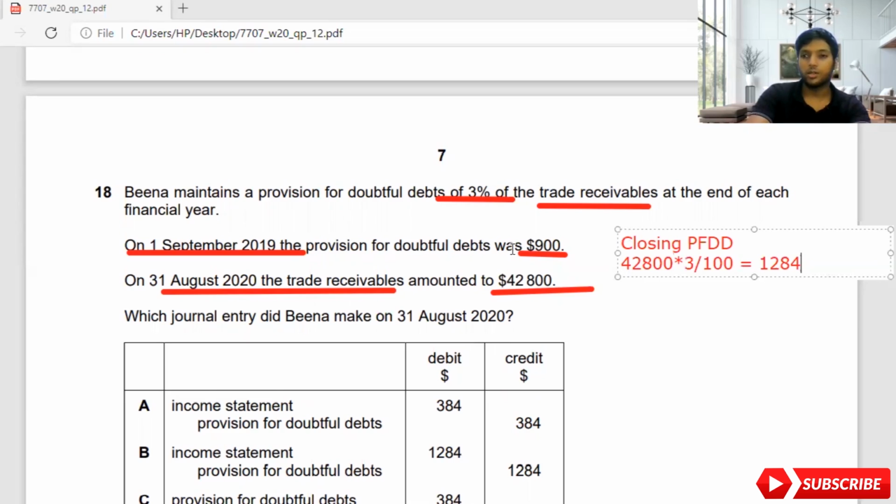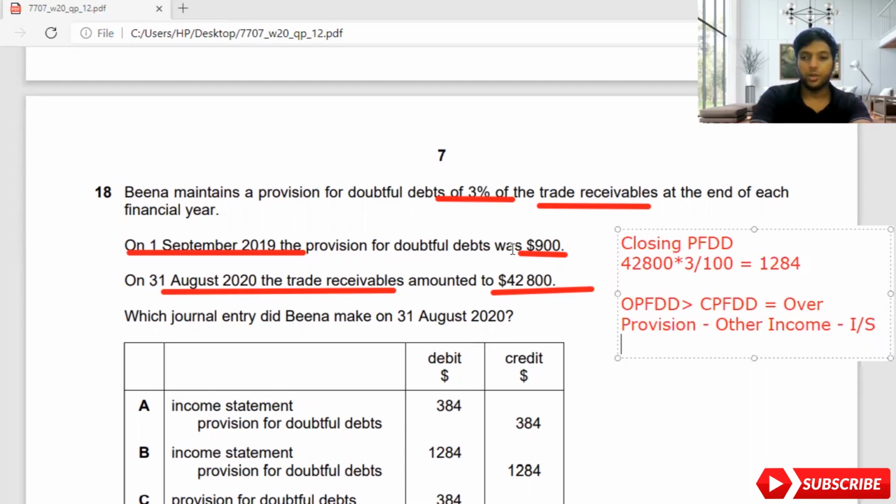Now what I'm going to do is compare my closing provision for doubtful debt with my opening to understand have I made under provision or over provision. Now remember, guys, if opening provision for doubtful debt is greater than closing provision for doubtful debt, then we say it is over provision. Over provision should be considered as other income under income statement.